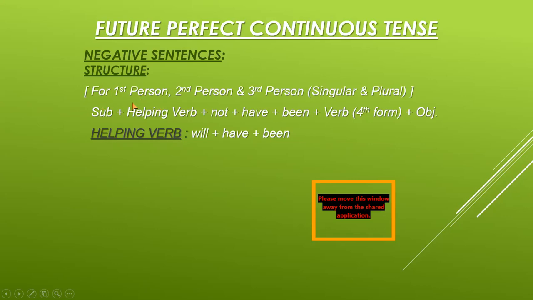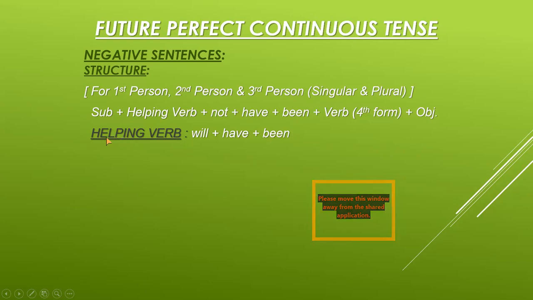only one because we are using the one helping verb for first person, second person, and third person, singular and plural. We have the structure subject plus helping verb plus not plus have plus been plus verb fourth form plus object. Again, the helping verb is will plus have plus been. I have written plus here between will and have because not comes in between here, and I have added plus here because there is plus in the structure, so there will be no problem.